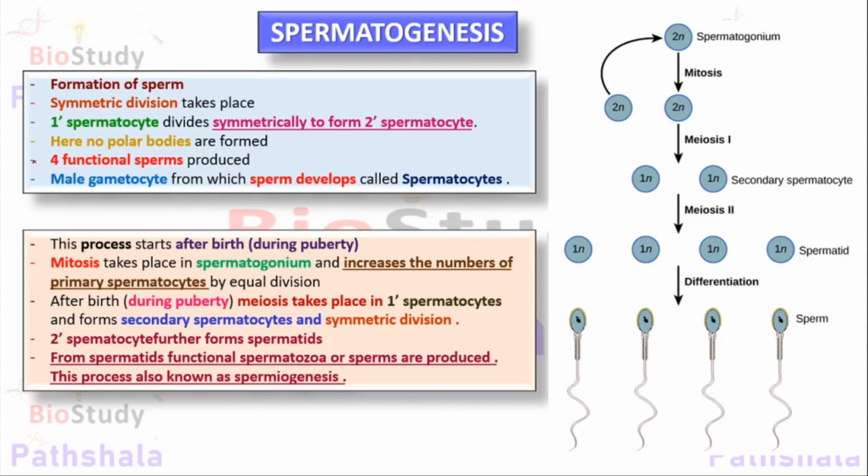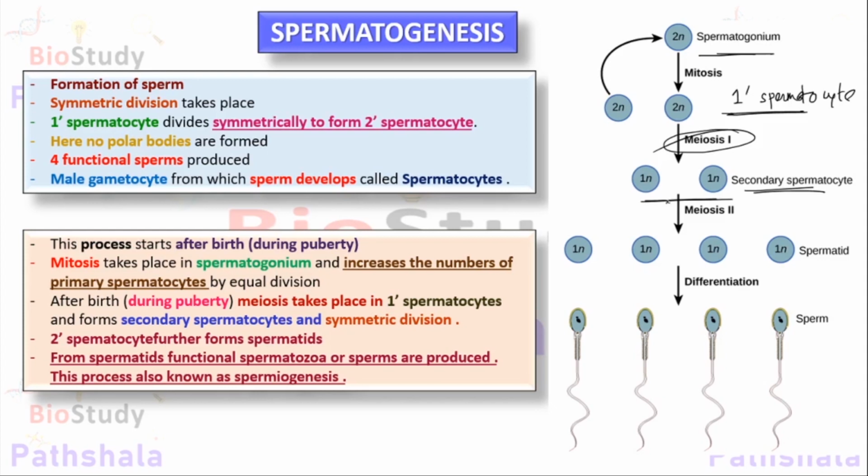So upon this symmetric division, the spermatogonium produces the first or primary spermatocyte, and from this primary spermatocyte, meiosis 1 takes place. The spermatogonium and primary spermatocytes are diploid in nature. After meiosis 1, two cells are formed. These are secondary spermatocytes and they are haploid in nature, and they look exactly alike. That means they are symmetrical cells and they are all viable.